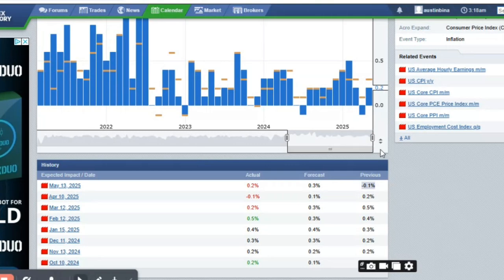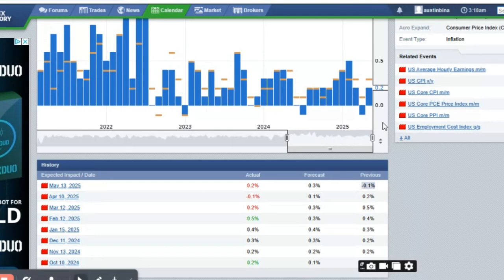That's pretty much it. But if we look at the GDP, it actually contracted by 0.2% in Q1 2025. This is also very negative for the dollar. So overall, in summary, the dollar in the long run is very weak. That's the truth.